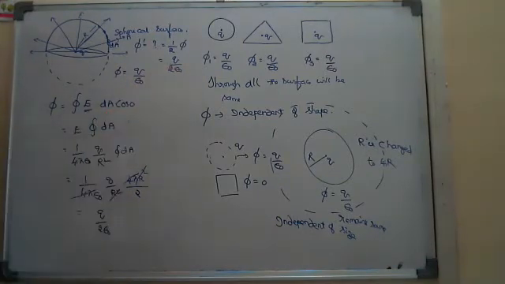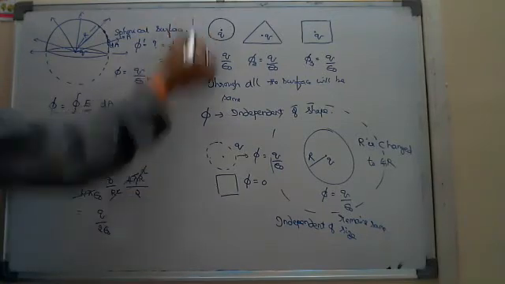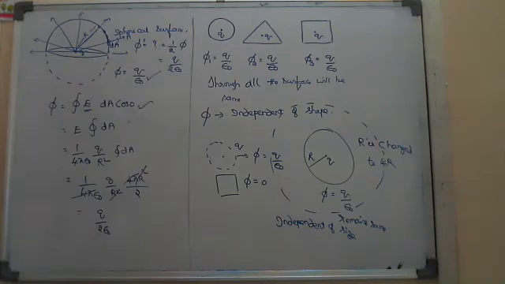You got the same answer. So you can use either Gauss theorem or you can derive like this. Okay, you will get the same answer. Okay, this is one model, Nana, here.